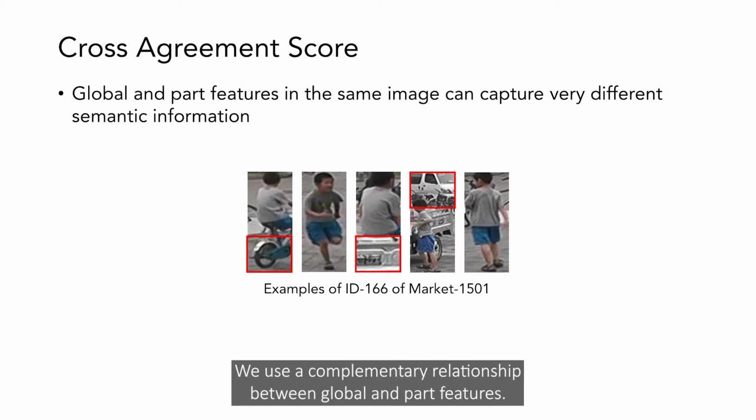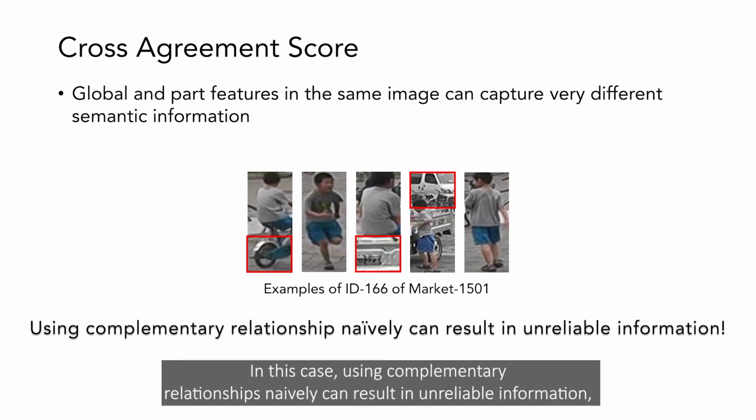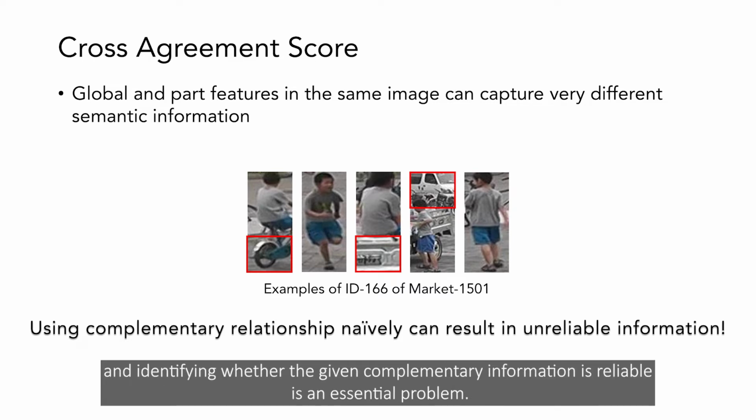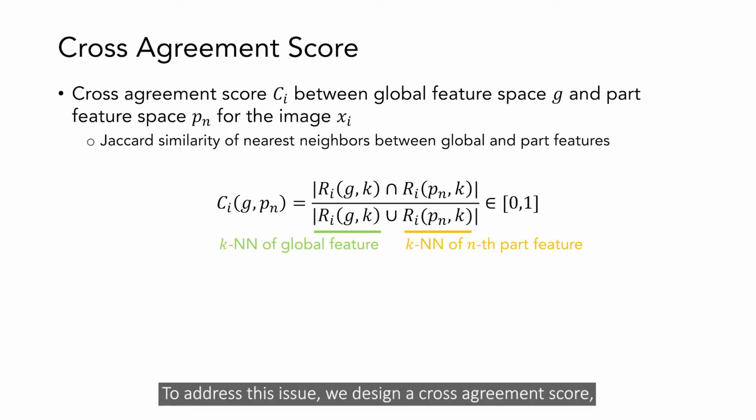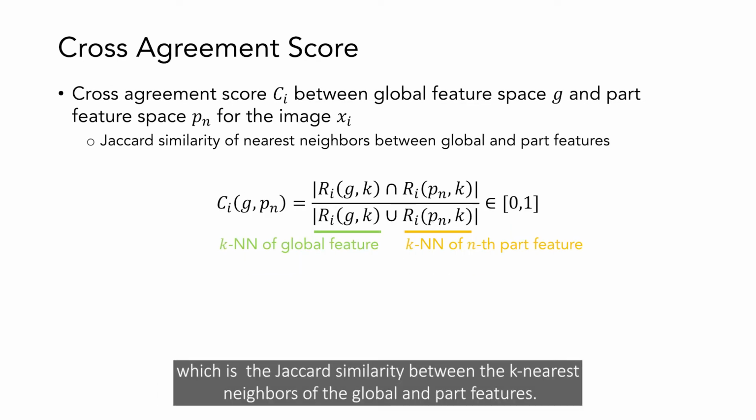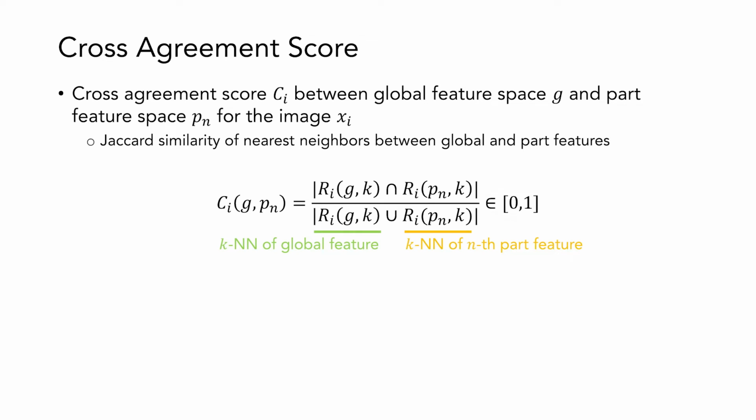We use the complementary relationship between global and part features. However, as shown in the figure, features in the same image can capture very different semantic information due to occlusions or backgrounds. In this case, using the complementary relationship naively can result in unreliable information, and identifying whether the given complementary information is reliable is an essential problem. To address this issue, we design a cross-agreement score, which is the Jaccard similarity between the k nearest neighbors of the global and part features.